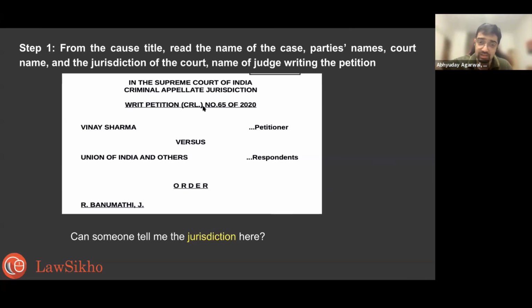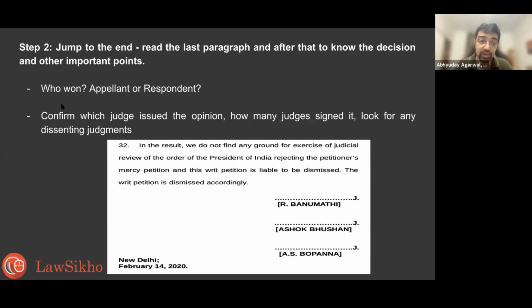You can generally say appellate, but this would not work, appellate won't work. Criminal appellate jurisdiction is different. This is writ petition criminal. Look, it's written here. I don't have to apply my mind. You can just use this, right? Okay. Now look at this.